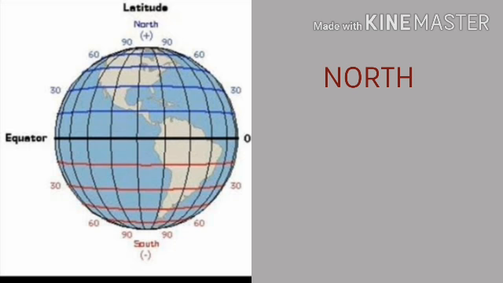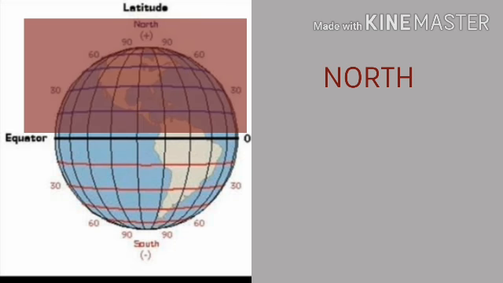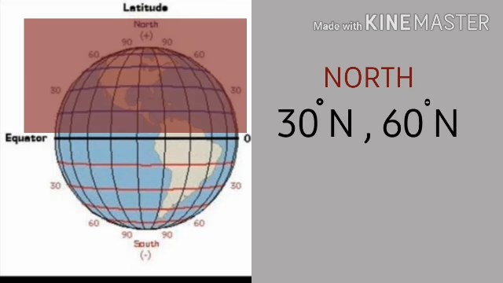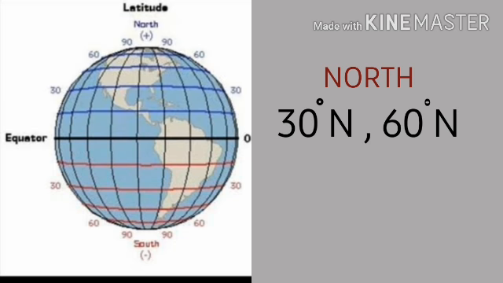Above the equator is called the north side. So how to read this degree? 30 degree north and 60 degree north. In the same way we can read the south side degrees also: 30 degrees south and 60 degrees south.